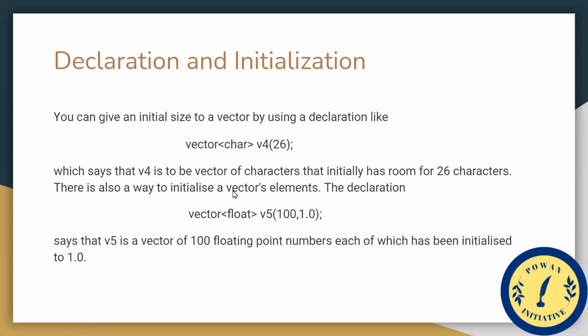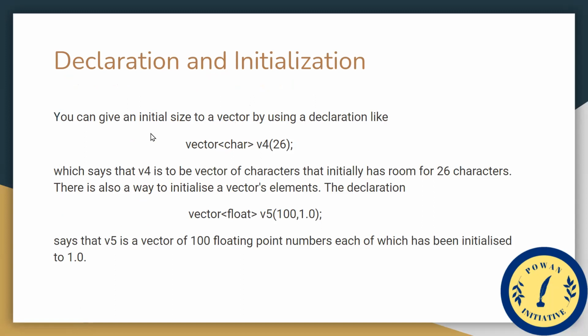Okay, now the next thing is declaration and initialization. See, how to declare a vector and how to initialize a vector. In the previous week we discussed initializing a condition in a for loop, remember? Same here, we declare a vector before actually performing it.